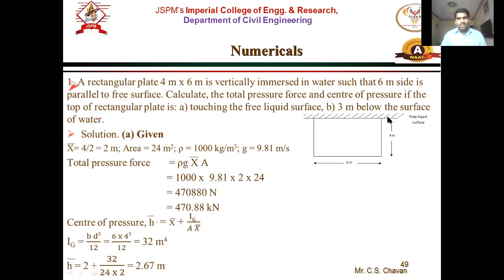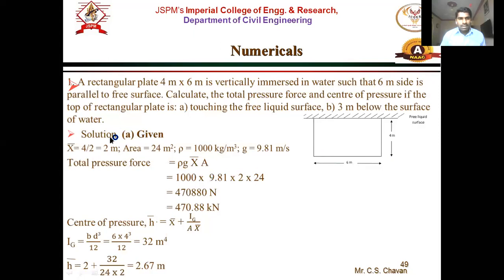That means the free liquid surface and the top edge of the plate coincide. The plate is in this position, 6 meter wide, 4 meter deep, touching the free liquid surface, right? So there are two cases: in A the plate is touching the free liquid surface, and in B it is 3 meter below the water surface. So the second part is the plate at a depth of 3 meter.